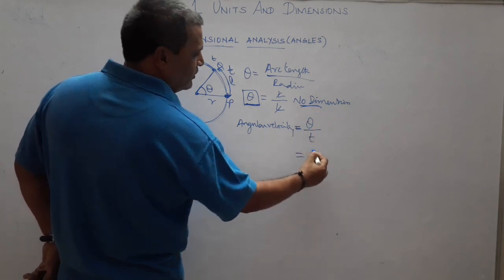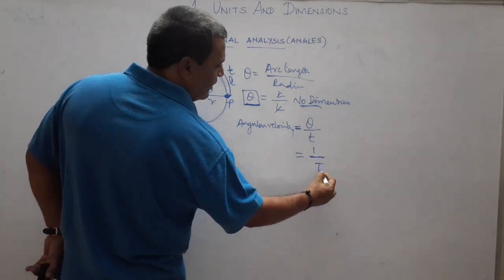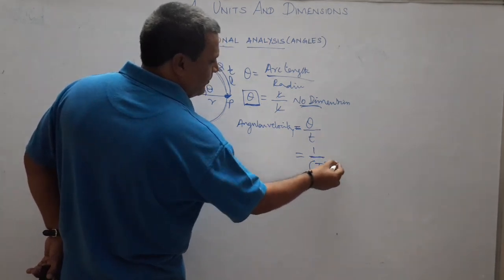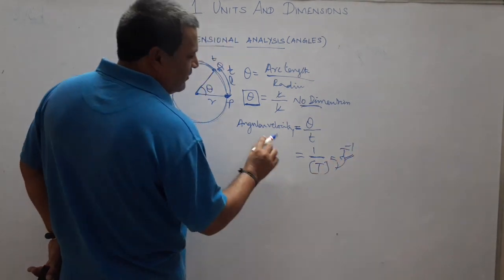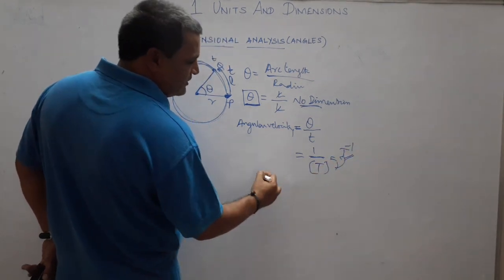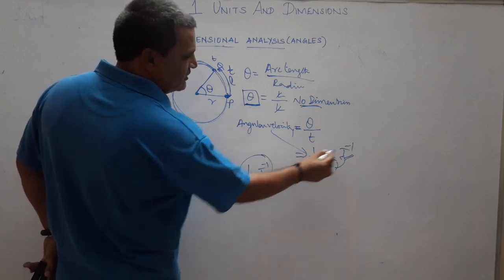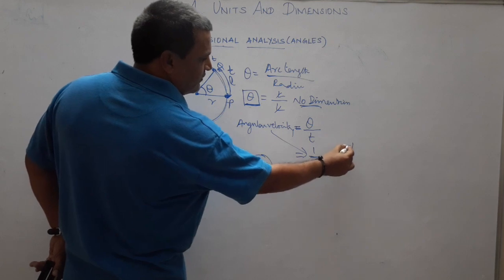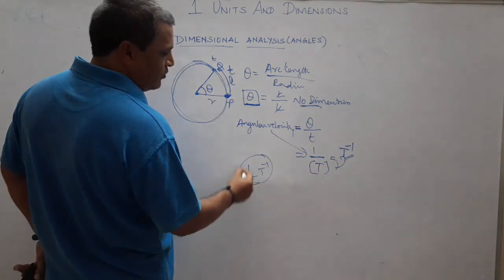For t, here 1 is a constant, t power 1. If you bring it up, this is t power minus 1. So the dimensional formula for linear velocity is L t power minus 1, whereas angular velocity is just t power minus 1. So there is a difference between angular measurement and linear measurement. So make a note of it.